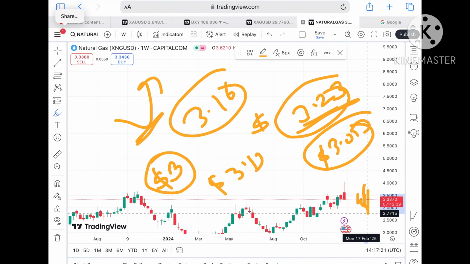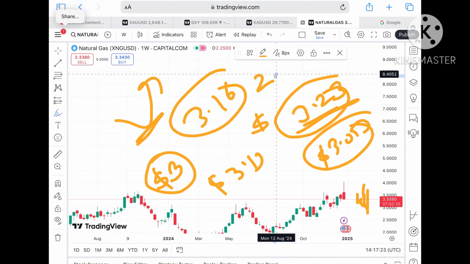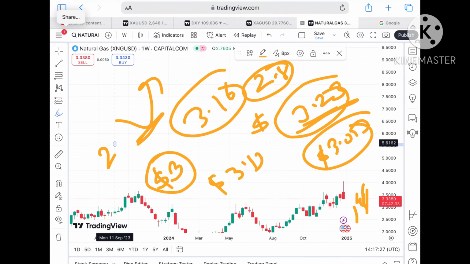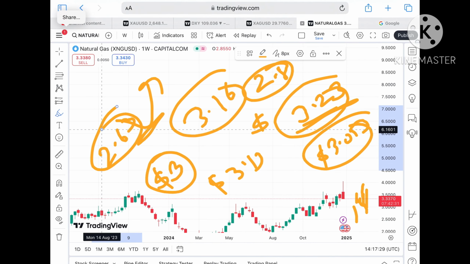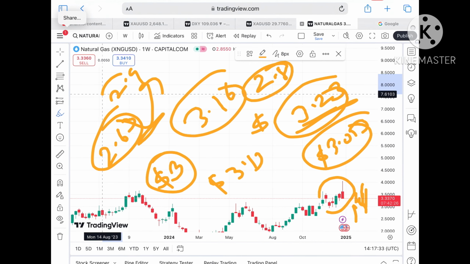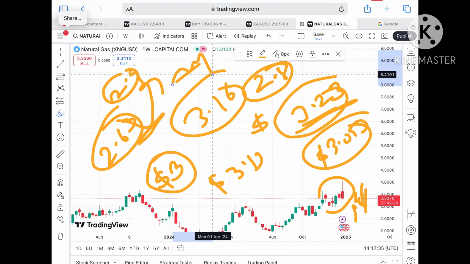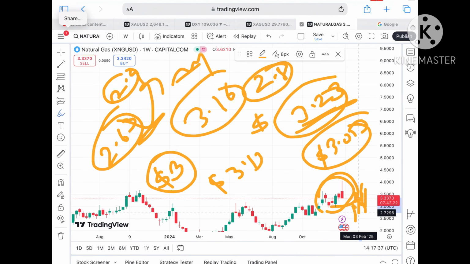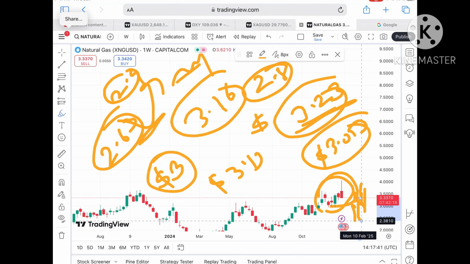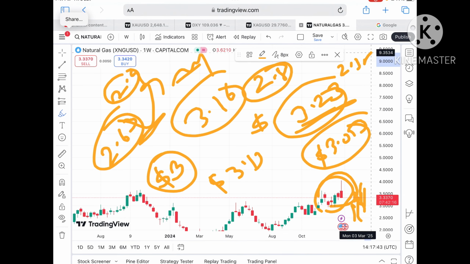Suppose the price falls below that particular level, a chance of touching $3 will be there, and once it starts falling below $3, a probability of going towards a level of 2.8 will be there, and then a further downfall towards $2.63. You have to understand there will be a zone breakout if the price starts falling below 2.9, because that is already being tested. So chances are high it will go further low, and from there it can touch 2.7, then a level of 2.6, and a probability of touching 2.38 will be there.